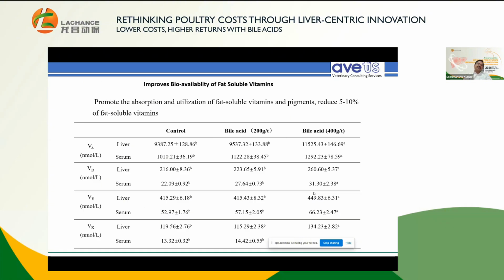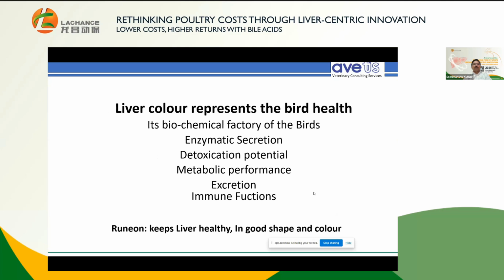This is the data provided by Lachance that it improved the bioavailability of fat soluble vitamins, and these are the key vitamins: vitamin A, vitamin D, vitamin E, and vitamin K. As per the data, the levels in the liver and the serum, with bile acid supplemented at 200 gram and 400 gram, are much better in comparison to the control. This indicates that it increases the bioavailability of vitamins by close to 5 to 10%. So that also you can justify its use and cost effectiveness.